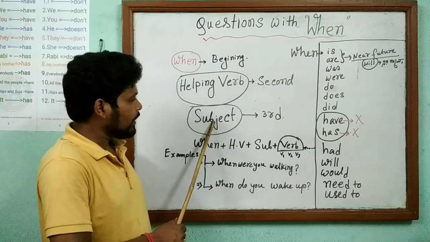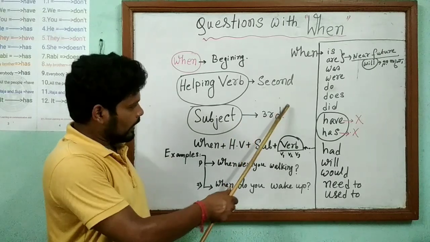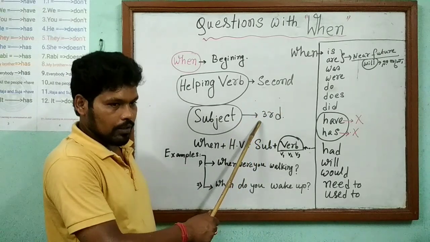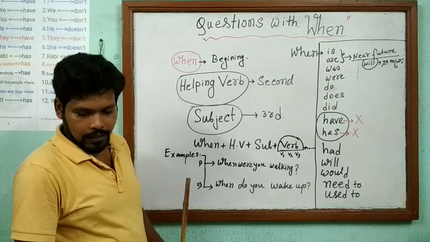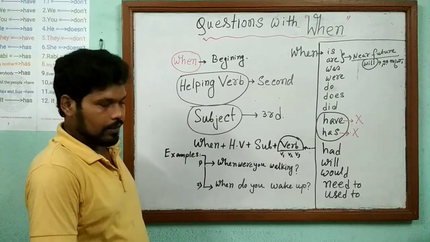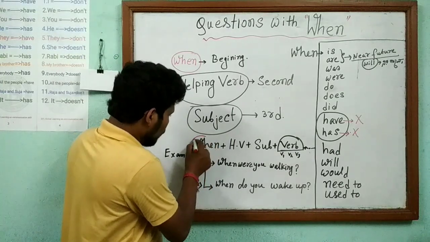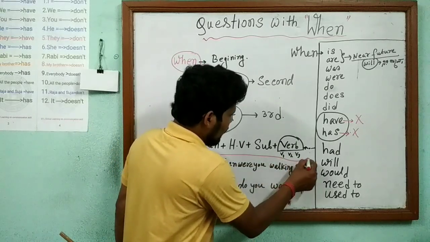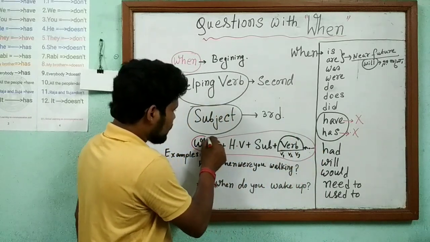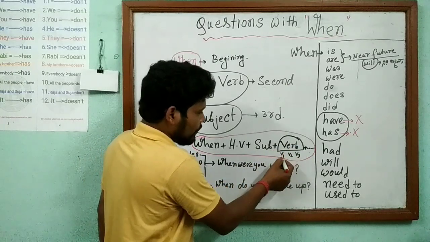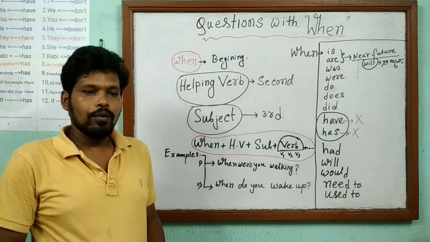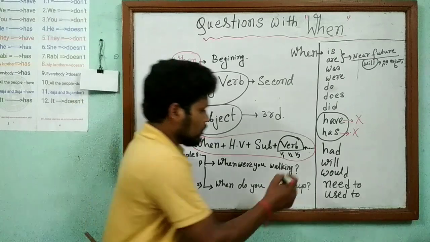Okay, now the subject will be in the third position. After that we can make the formation. The formation will be when plus helping verb plus subject plus verb V1, V2, V3, V1 ing also.